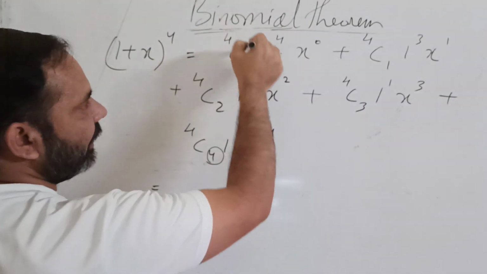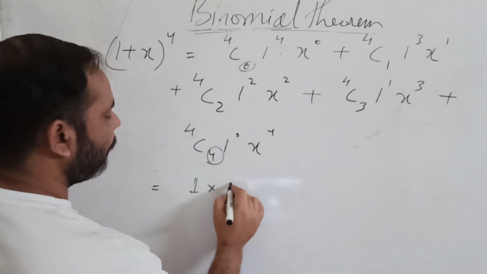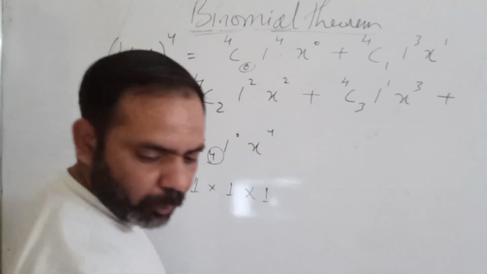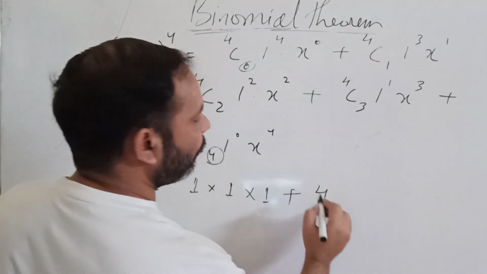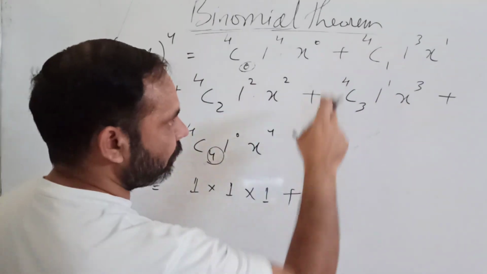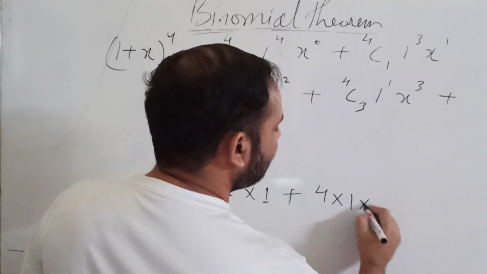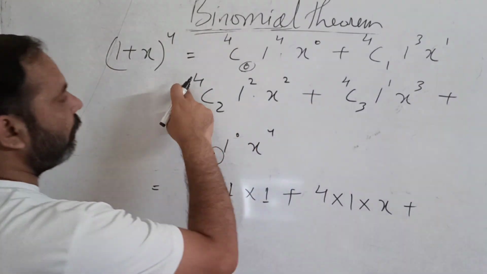So this term will be 1 into 1 raised to the power 4 is 1, x raised to the power 0, anything to the power 0 is 1, plus 4C1. nC1 is n, so 4C1 is 4, 1 raised to the power 3 is 1, and x raised to the power 1 is x, plus 4C2.